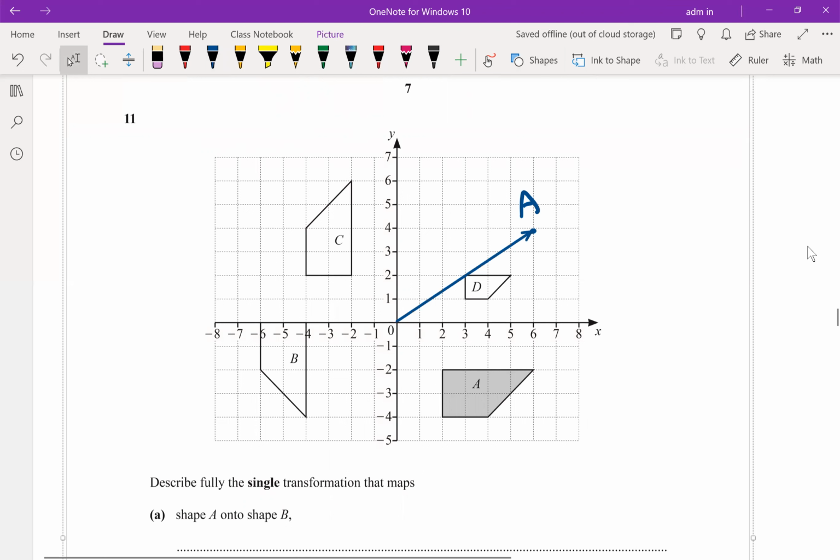What are the coordinates of B? 2 and 7. This is point B. So when I join OB, this is called the position vector of B. But what did he ask to get? He asked to get the vector AB. You can now count how many units to move from A to B graphically.